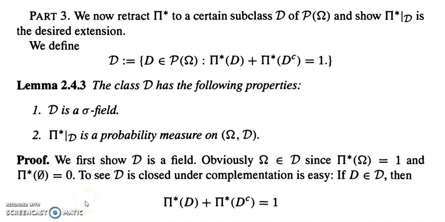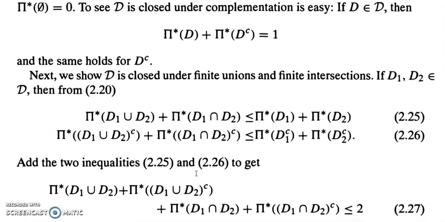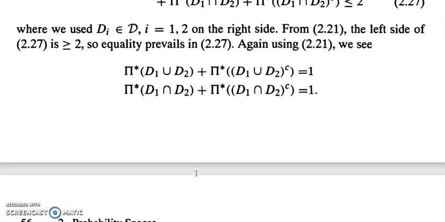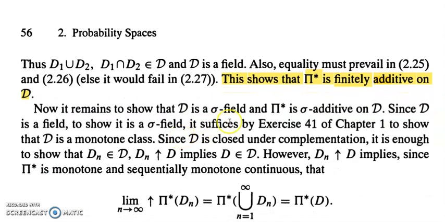In this video, we are discussing the last part of the second extension theorem. We already started the lemma and proved that D is a field. That is, omega and phi belong to D, D is closed under complementation, and D is closed under finite union and finite intersection. This shows that pi star is finitely additive on D. Now it remains to show that D is a sigma field and pi star is sigma additive on D.